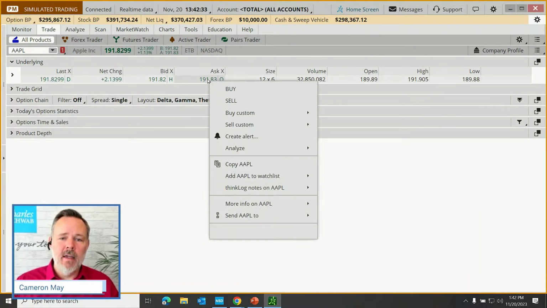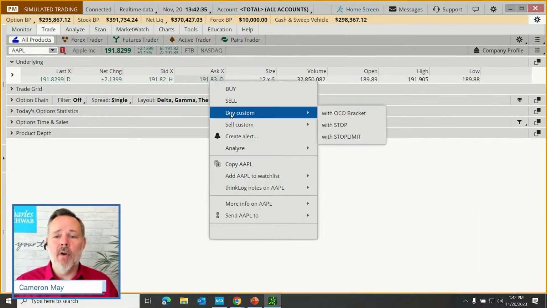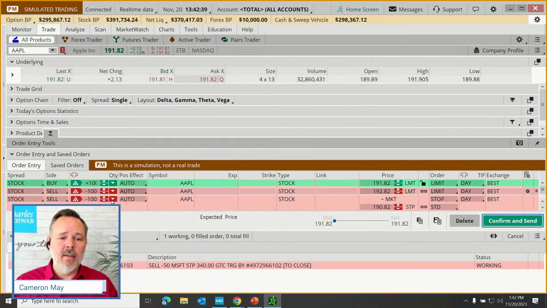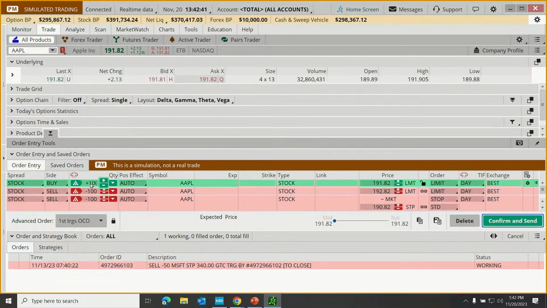I'm going to right click and put in a custom buy order with something known as an OCO bracket. What this does is it creates an order to buy shares and then two orders for selling shares. So we can sell and take profits or sell and take losses. So let's leave our quantity at buying 100 shares.